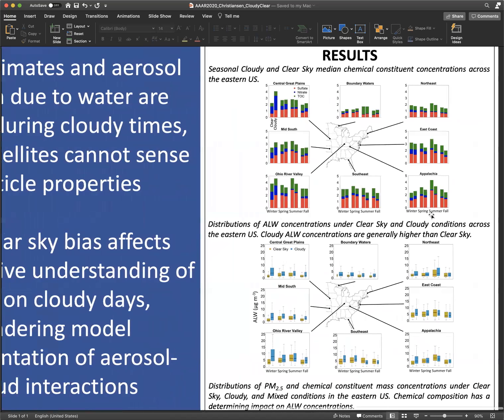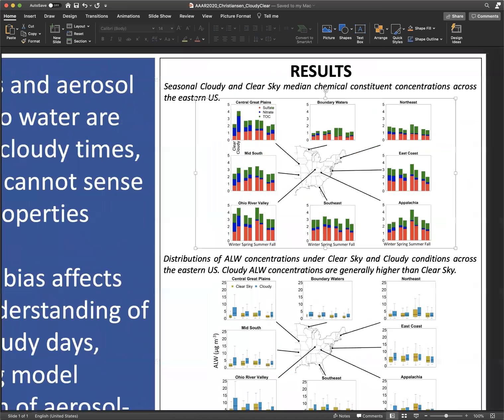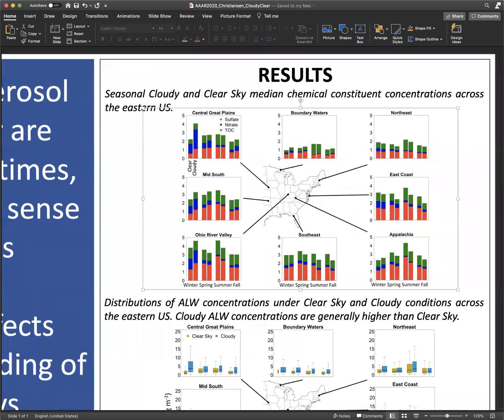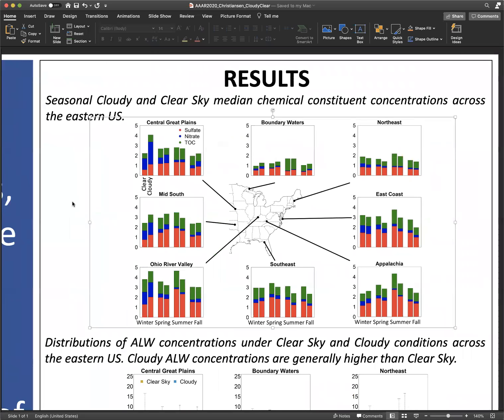Now I'll move on to discussing my results in more detail for those who are interested. In these results, I focus on the eastern United States because the ALW concentrations are largest in this region, and it is in cloud often and consistently, making statistical comparisons more robust than the western US, where cloudy counts are low in most seasons.